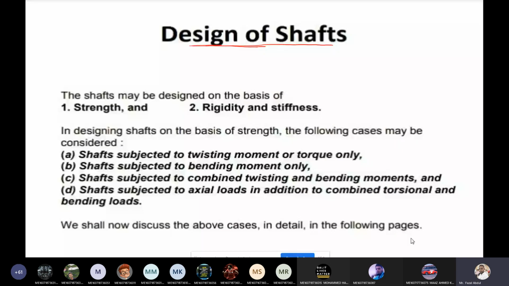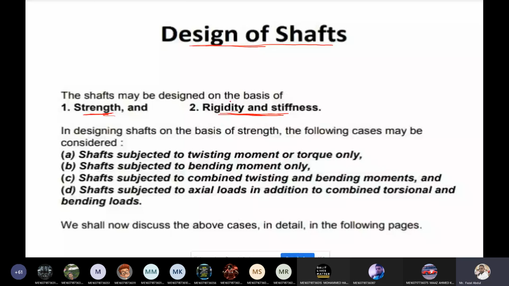Design of shaft. See here. The shaft is going to be designed based on two criteria. First one is the strength criteria. Second one is the rigidity and stiffness criteria. Broadly, the shaft is designed based on these two criteria: first, strength-wise; second, rigidity and stiffness-wise. Remember this point.